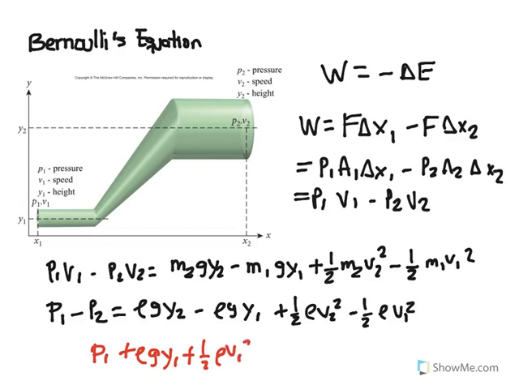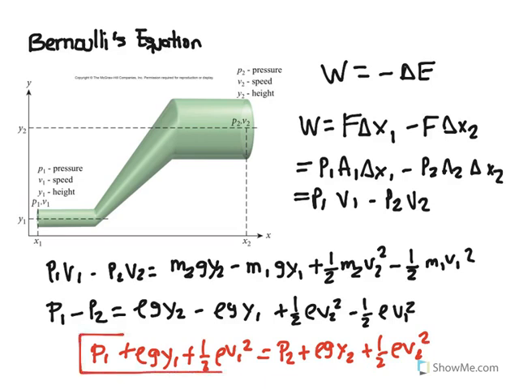Finally, we can express this equation as pressure 1 plus density gravity y1 plus 1/2 of density velocity 1 squared, which is the term of pressure due to work, density gravity height, which is due to potential energy, 1/2 of density velocity squared, which is the kinetic energy, is going to be equal to pressure 2 plus density gravity y2 plus 1/2 of density velocity 2 squared. This equation is known as Bernoulli's equation, and is just a conservation of energy. Is it okay?